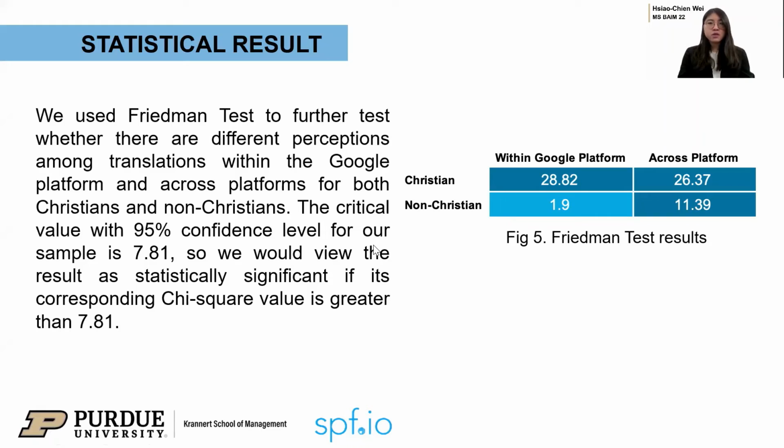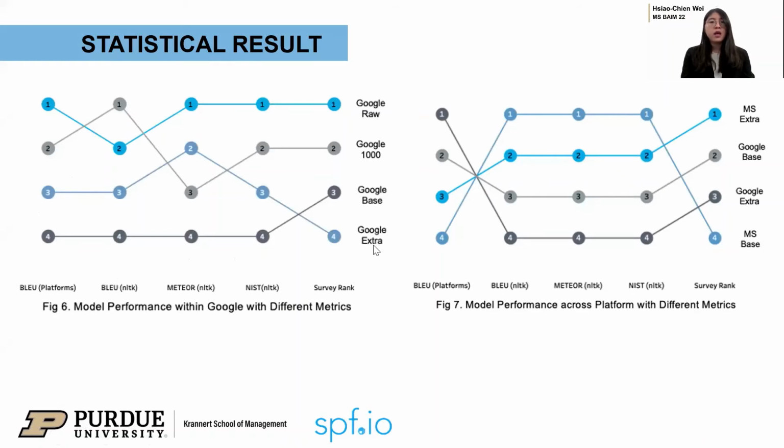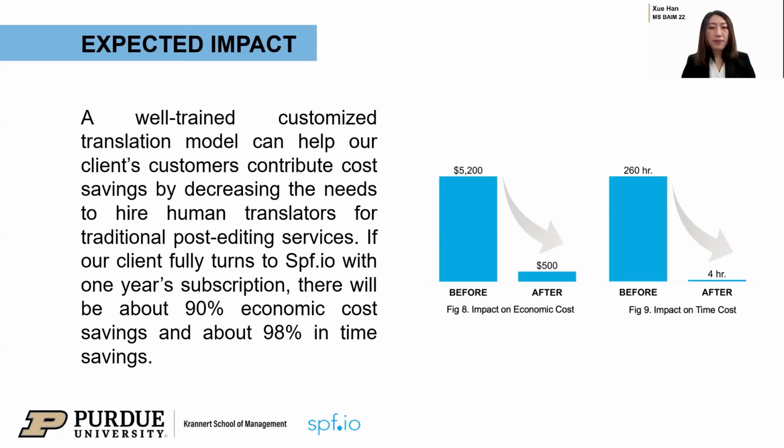Besides technical results, we also conduct a survey to see how humans feel about the translation models. After collecting 85 observations, we use the Friedman test, which is the ANOVA performed on ranked data, to see whether the difference between models is significant. Overall, Google is the most stable within platform experiments, while MS Extra is the most stable one in across platform experiments. The business impact of this project is that when the customized model reaches a satisfying level, it can help Speakview's customers save costs in translation greatly.